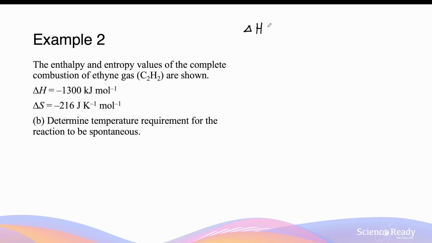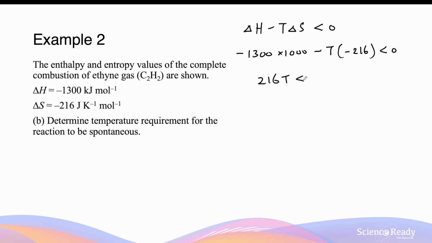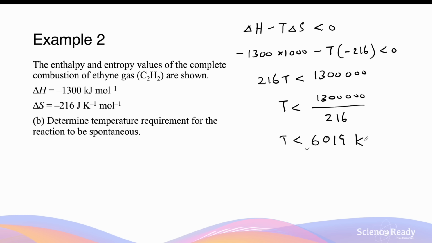Again, we have the delta H minus T times the delta S value needs to be less than 0 for it to be spontaneous. So minus 1300 times 1000 minus T times minus 216 less than 0. So we have 216T less than 1300 times 1000. T is less than 1.3 million divided by 216. Here, the temperature will be less than 6019 kelvins.